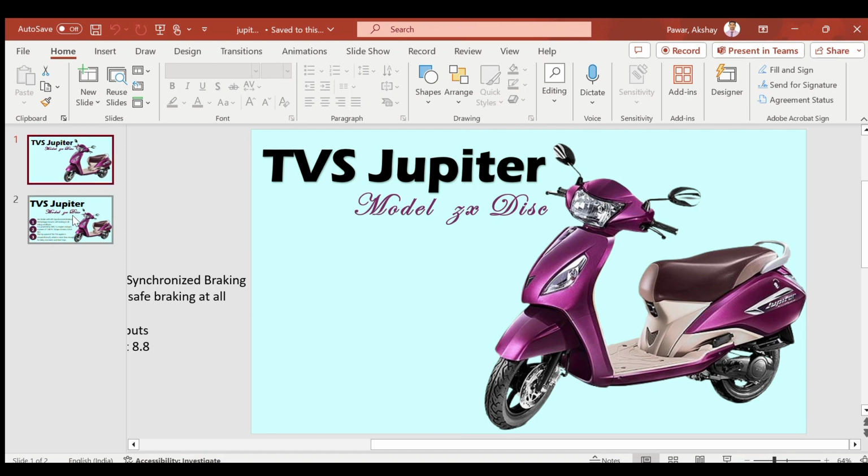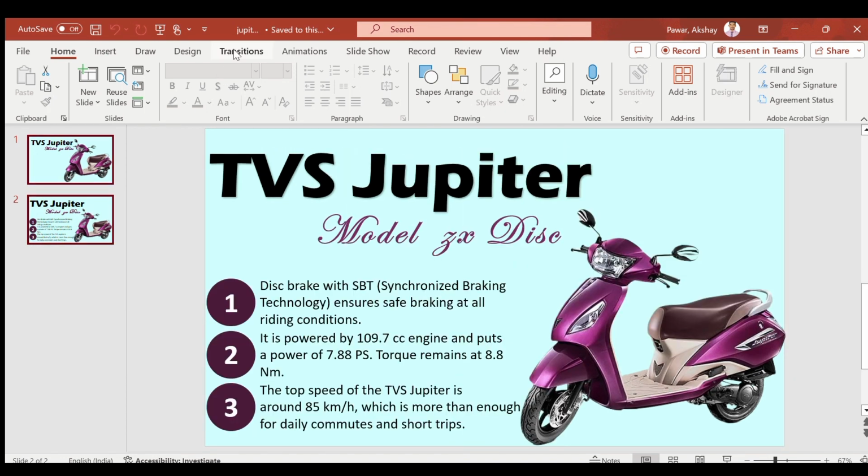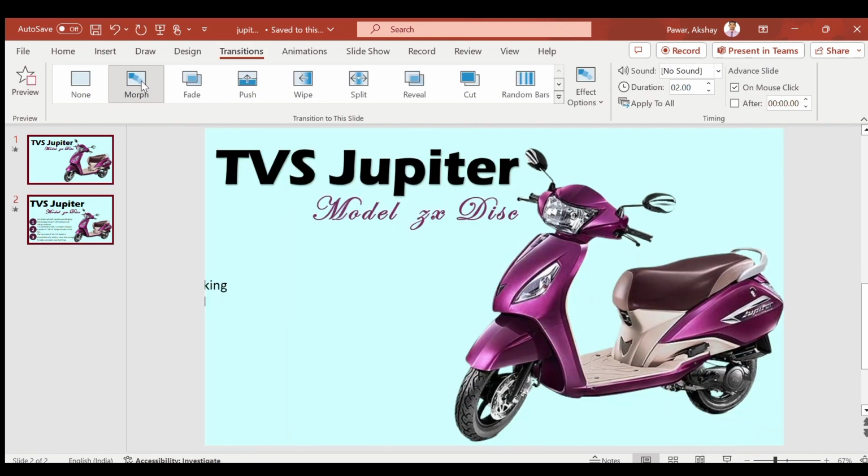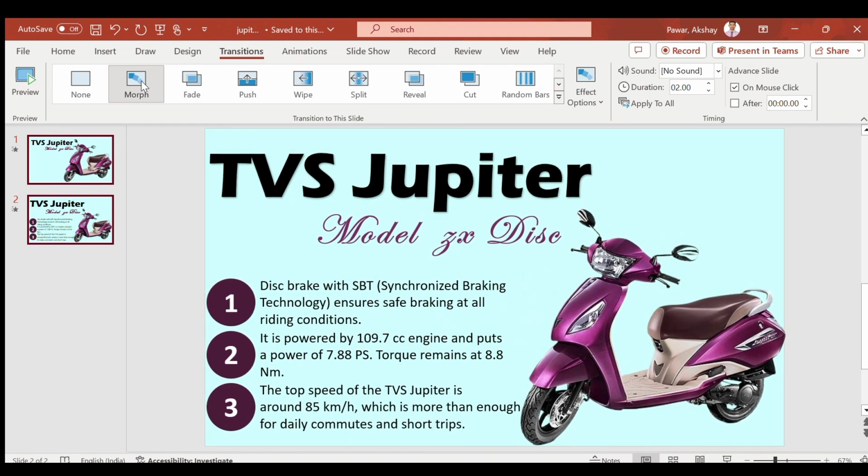Now select both slides and go to Transition, select Morph. Now let's play the slideshow and see.